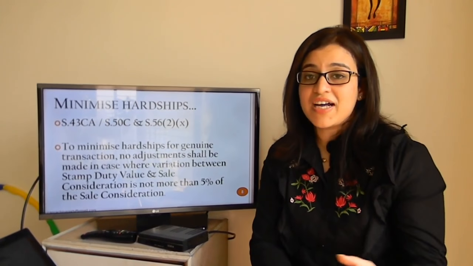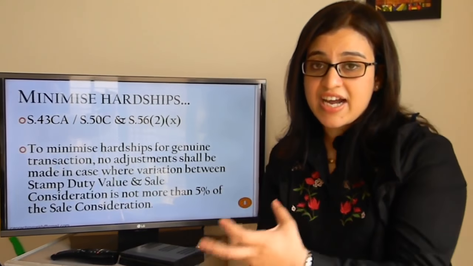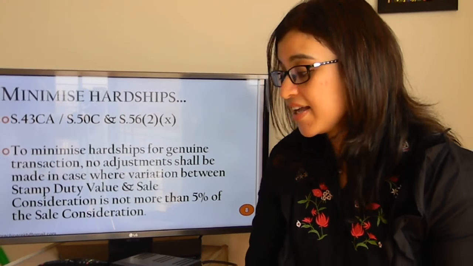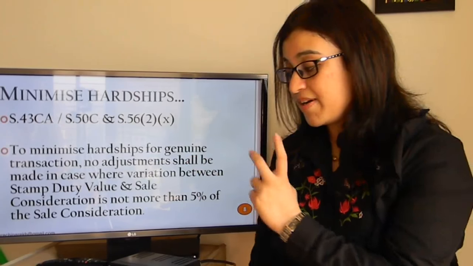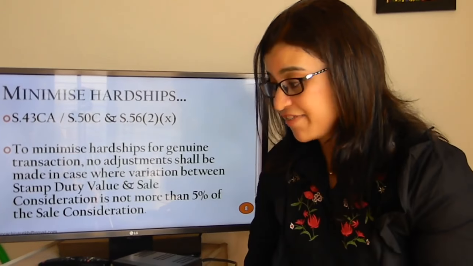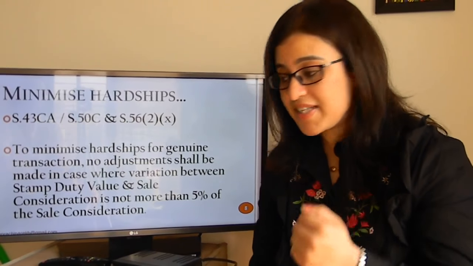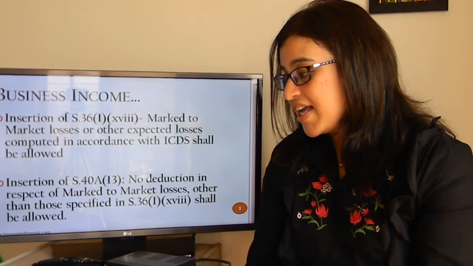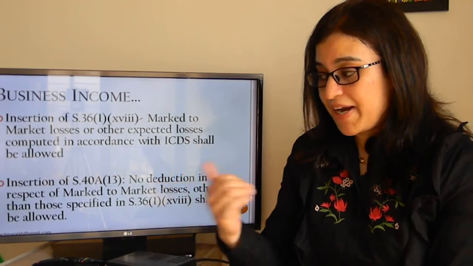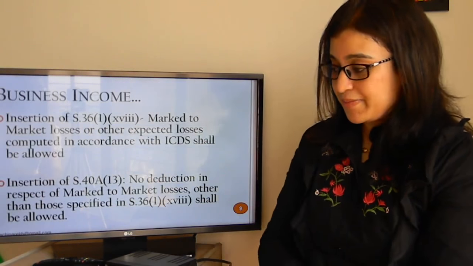However, to remove the uncertainty and discretion with regards to these kind of scenarios, the Act is now proposed to be amended to peg the relief at 5%, the deviation that is from the sale consideration. Going further, some small amendments related to business income.